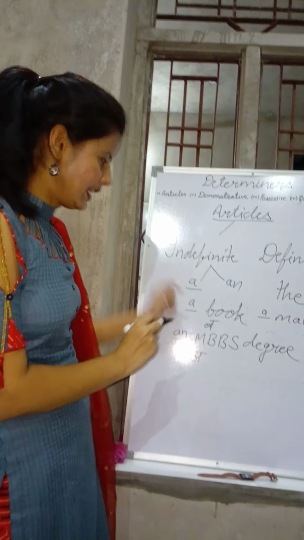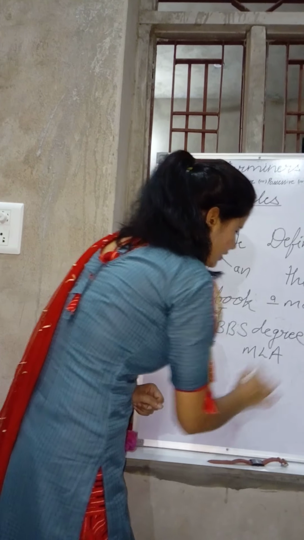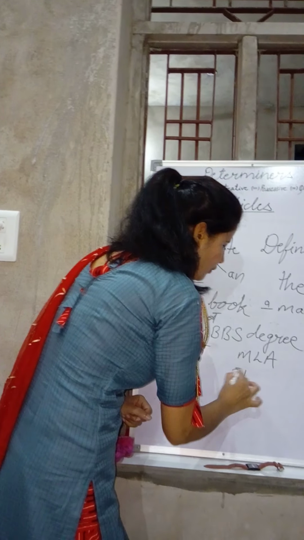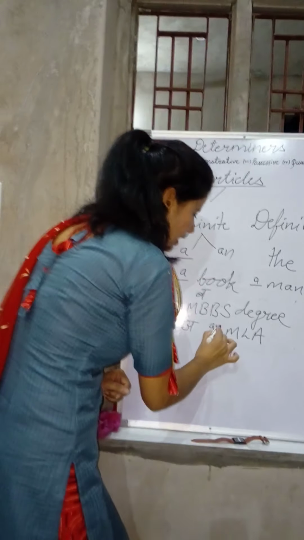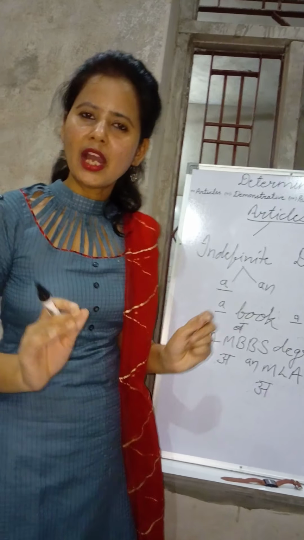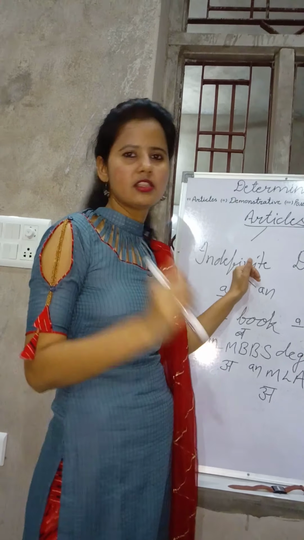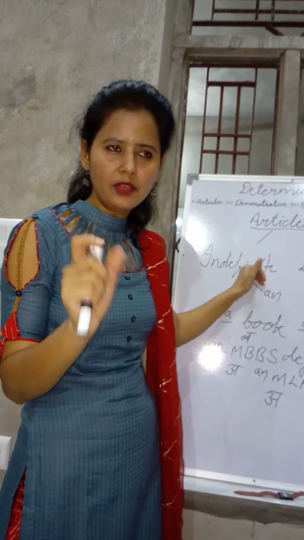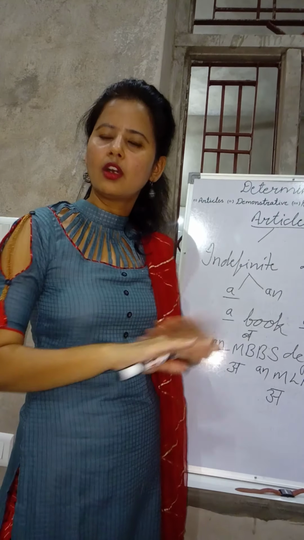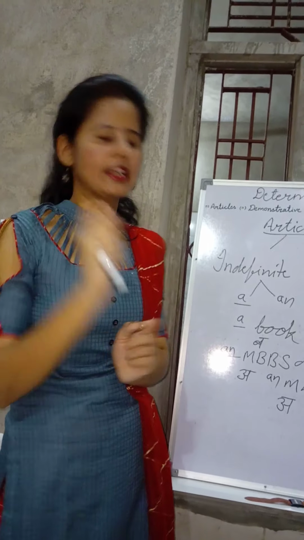Okay, like MLA. This also starts with an "A" sound, so we have to use "an" here, not "a". Hopefully you have understood this. In indefinite articles, we just have to look at the beginning sound. Whether the word starts with a vowel or a consonant doesn't matter; we just have to look at the sound.